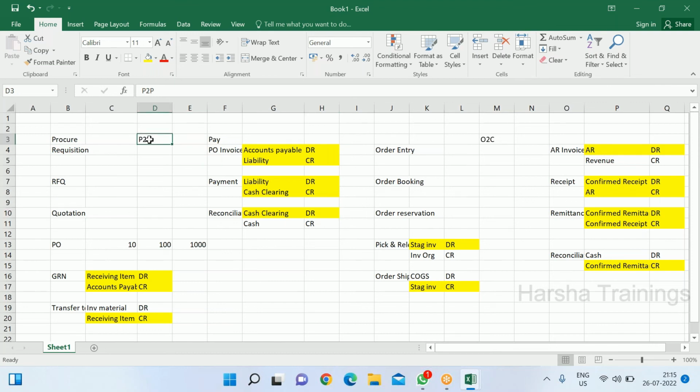See, there are 5 modules, right? So the GL module you can take as the master, because without GL, no other modules can be operated. Other modules are sub-ledger modules. GL is a ledger module. So GL is a master that supplies accounts data to the other modules, and that gives financial reports to the company. Right? That's why it's a master.